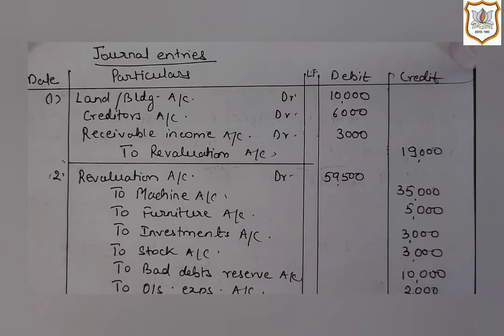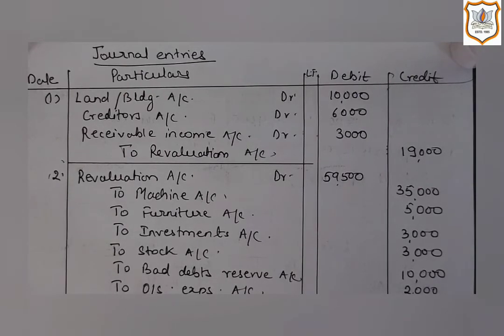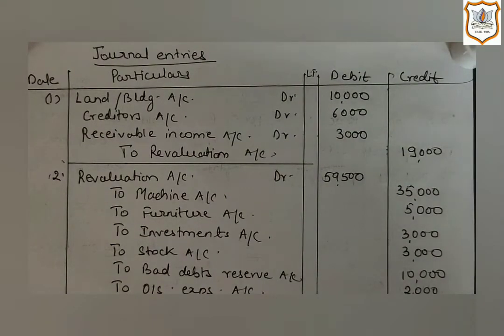Here, the revaluation account is already given in the question. Now, journal entries of revaluation will be passed on the basis of the posting. The effect of general reserves, workers' accident compensation fund, and profit and loss account, that is debit balance, are given in the partners' capital accounts. Therefore, they are not in the revaluation account, but their journal entries will be passed.